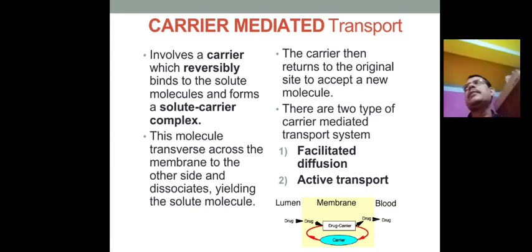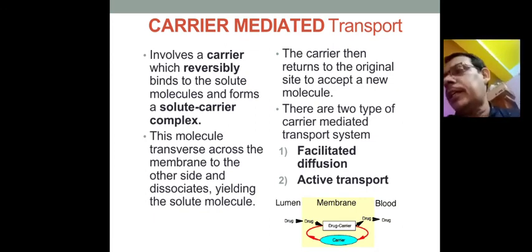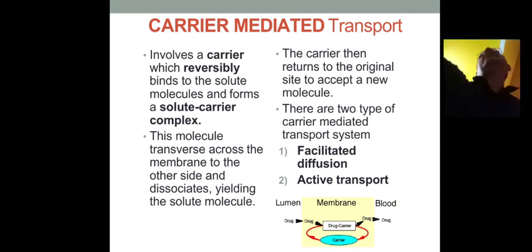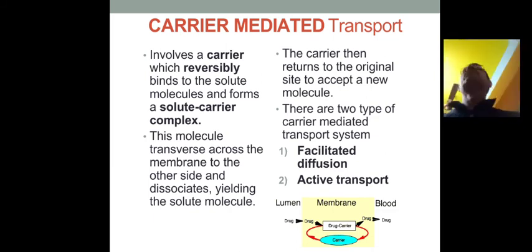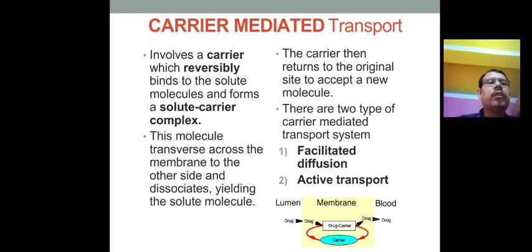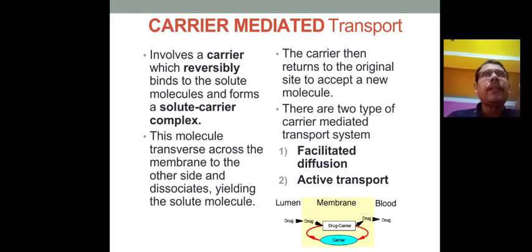And in this carrier system, suppose there is one carrier, or one truck, or one transporter system available in the cell membrane. This carrier binds with the drug particles and they form a complex, and that complex with the carrier molecule goes from outside to inside. It is classified into two types: one is facilitated diffusion, another is active transport.